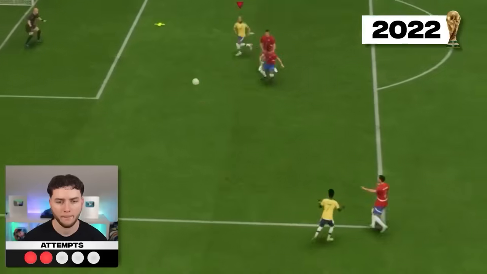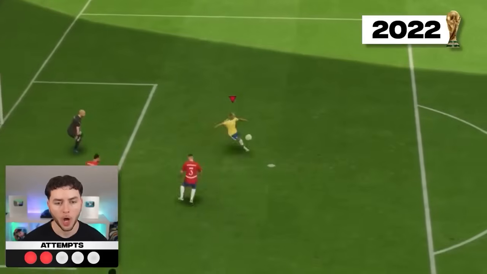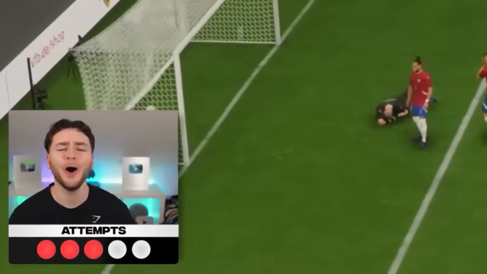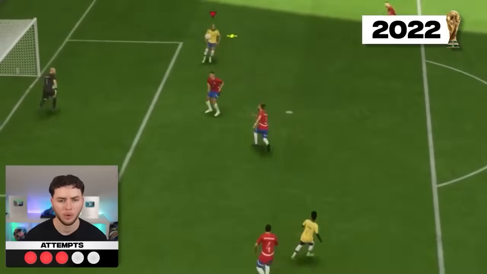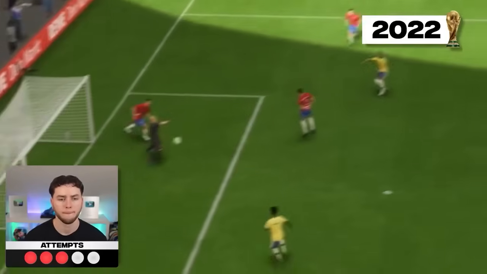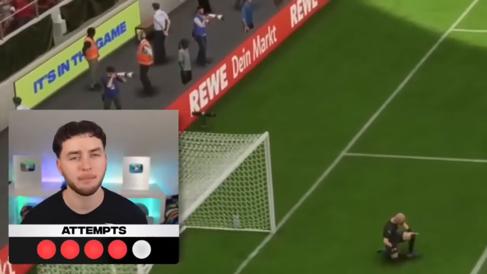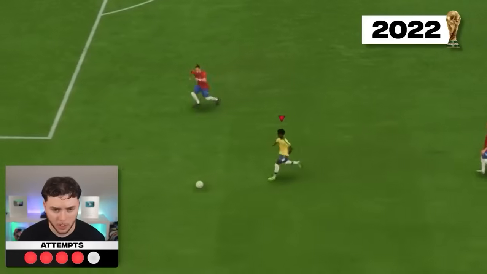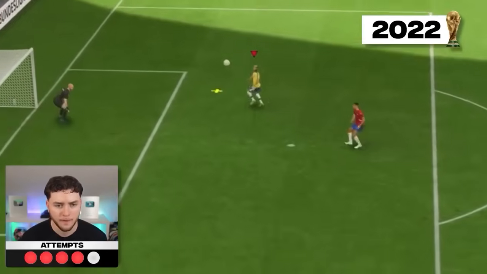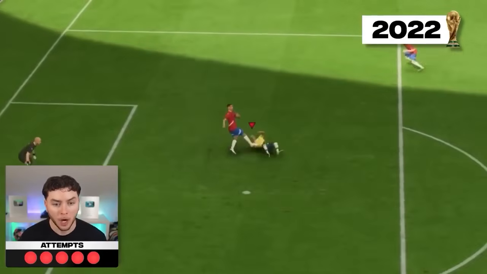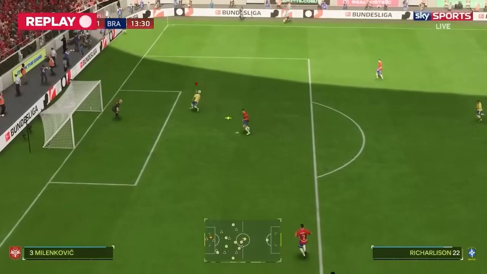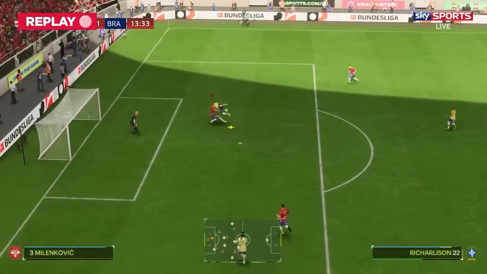We would get closer and closer. We just couldn't get the finishing touch. No! That was teed up for greatness there. And with 2 attempts left, the pressure was building. Bro, I think it might be impossible to do the bicycle kick. This is the last chance. Richarlison, I see you. Flick it up. Volley it. No! Had Richarlison scored this bicycle kick, we would have completed it.